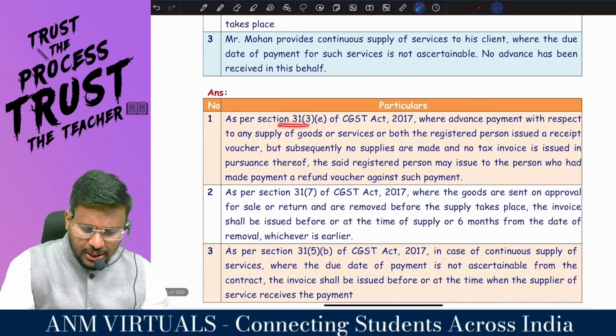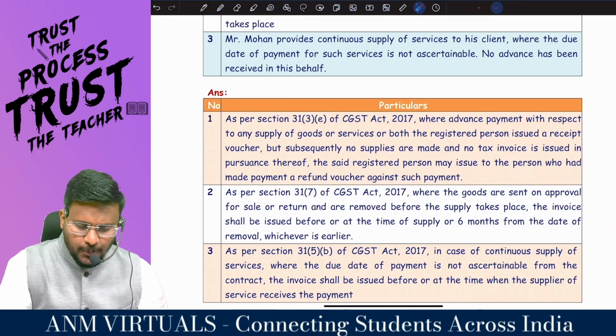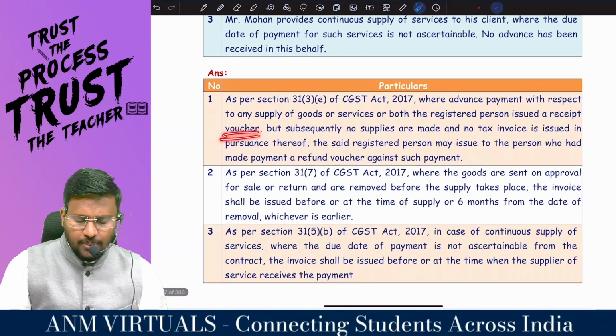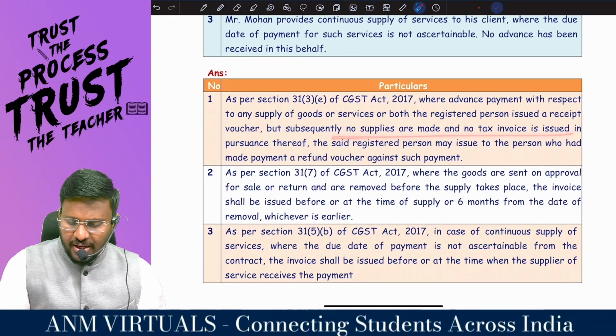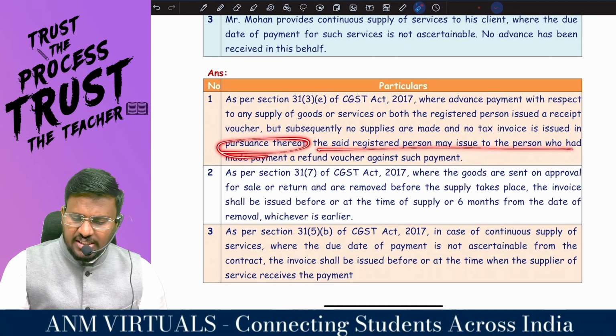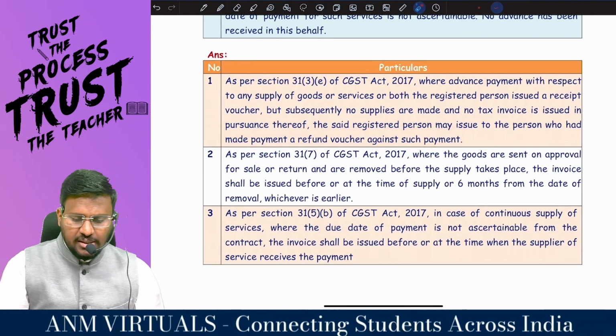As per section 31 subsection 3 clause E of the GST Act, where advance payment with respect of any supply of goods or service or both, the registered person issued a what voucher, but subsequently no supply is made and no tax invoice is issued in respect thereof, said registered person may issue to the person who had made payment a refund voucher against such payment.